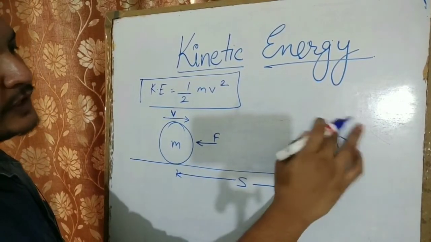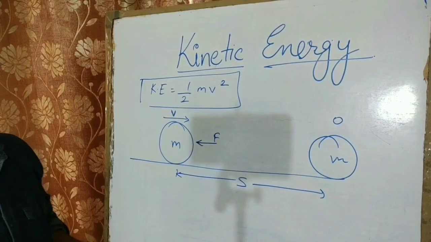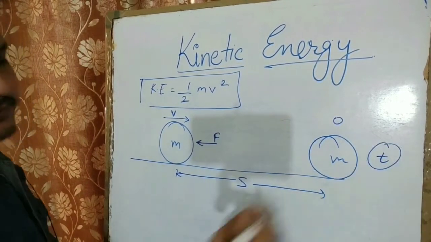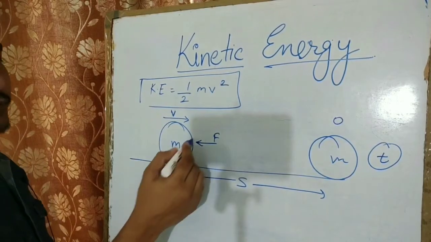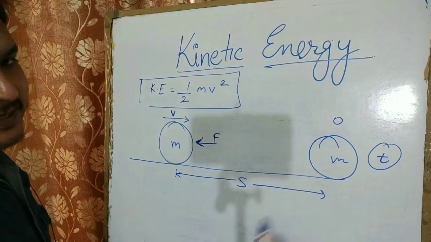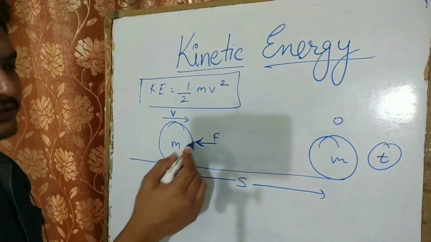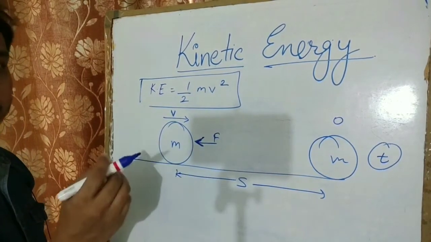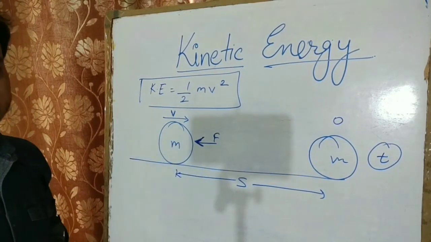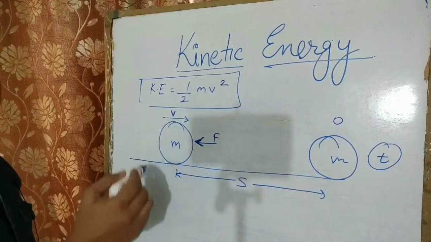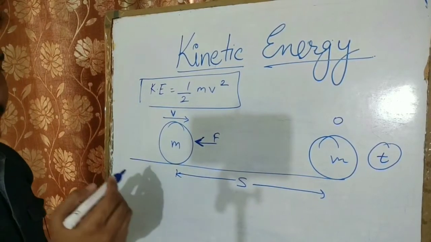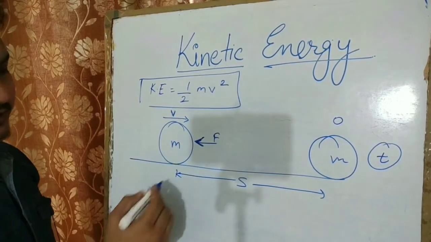So the final velocity is 0 and the time taken is t. Alright. So this force is applied because of which it stops, and the displacement is s. Now because of this force there is work done, and that work done will be equal to the energy possessed by the body. So this work done will be equal to the kinetic energy. Alright. So let us start doing the derivation.